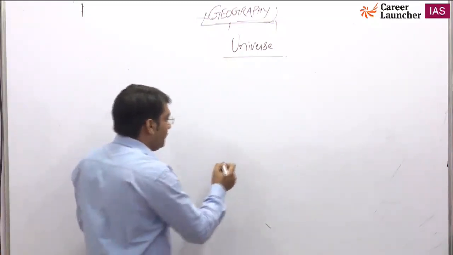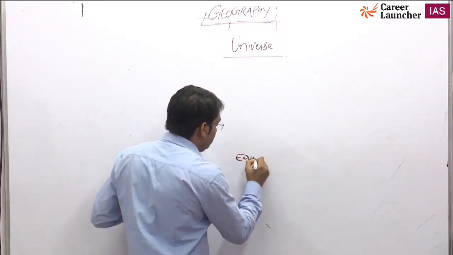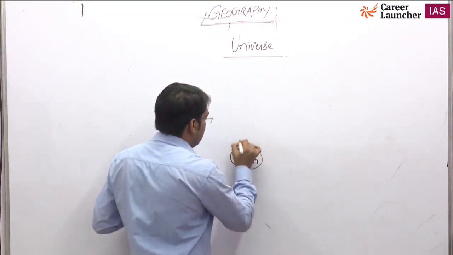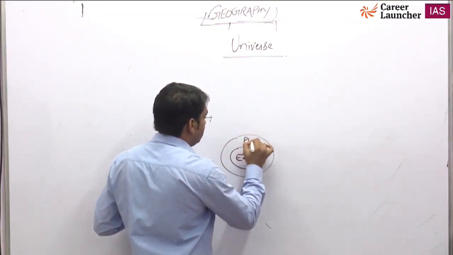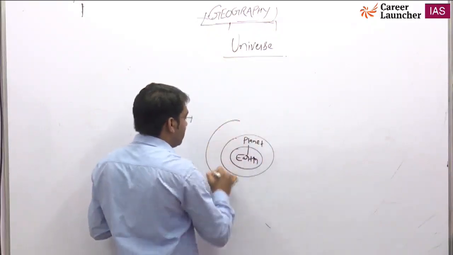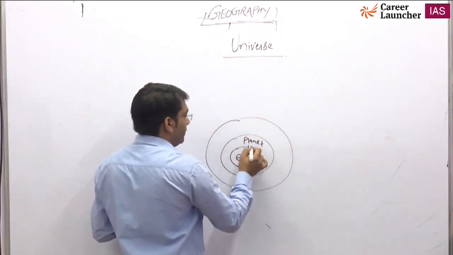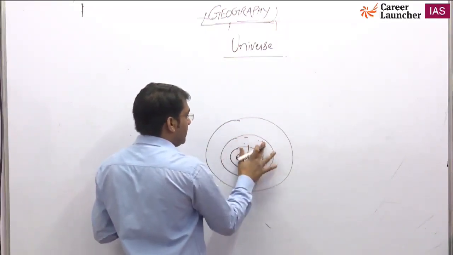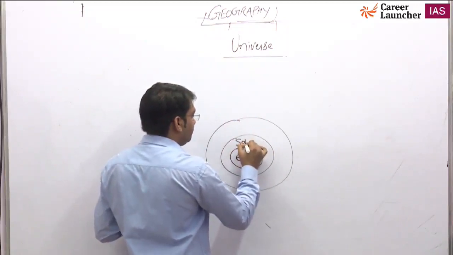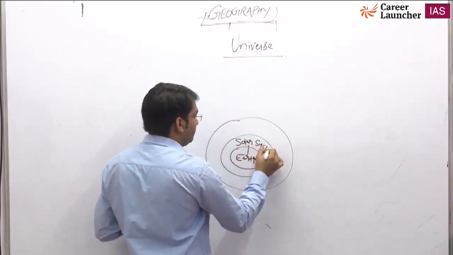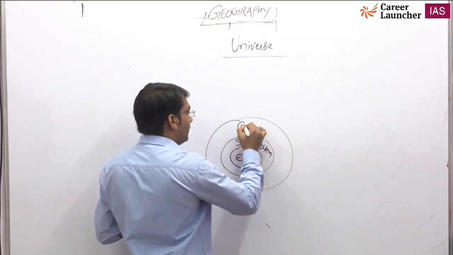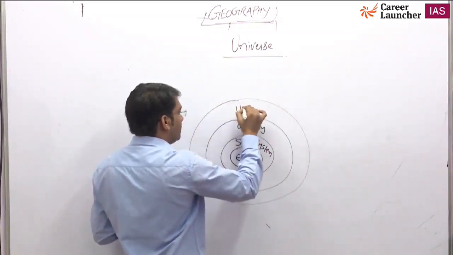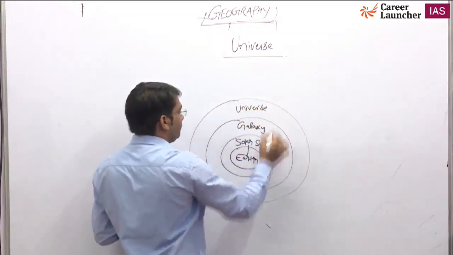Okay, so what we know is Earth is a planet, and some other planets are also present, and this is what we call the solar system, and this solar system is a part of a galaxy, and the galaxy is a part of the universe.